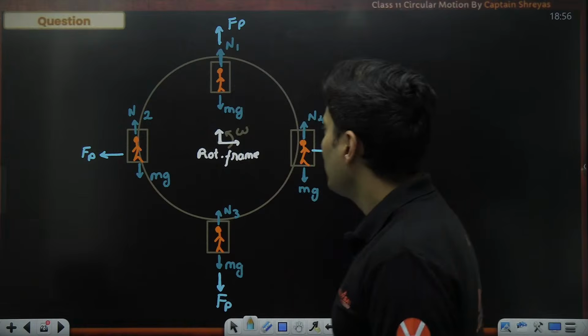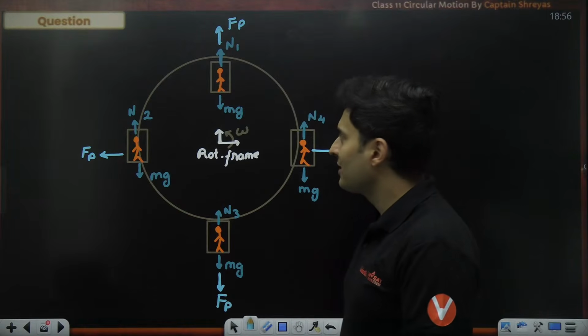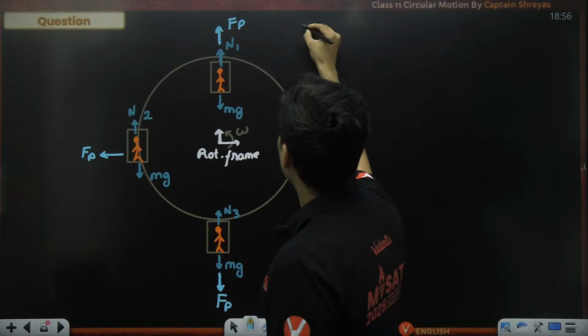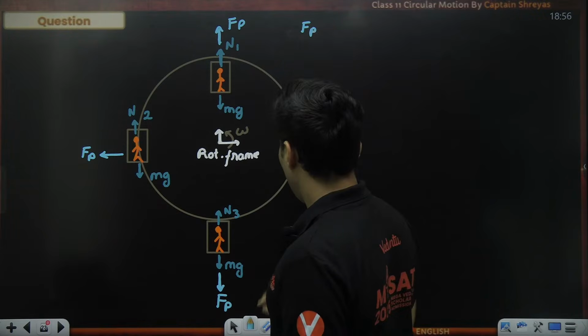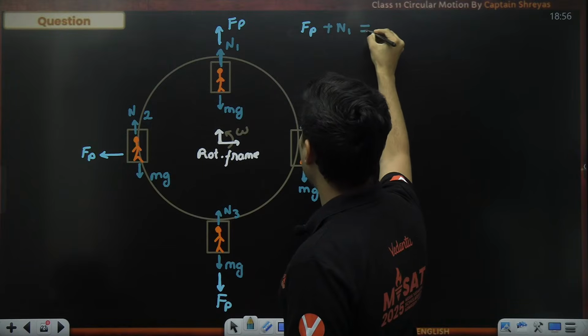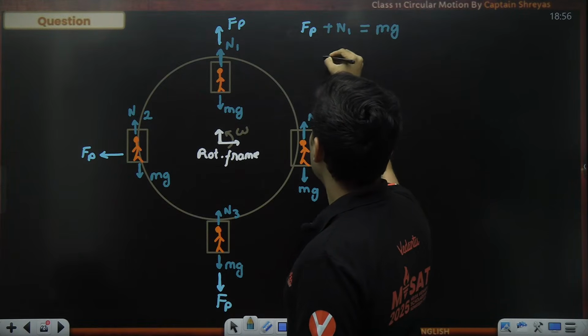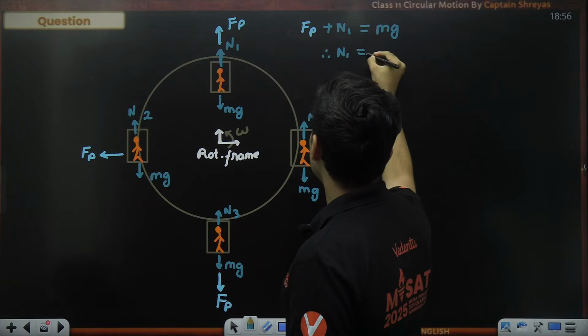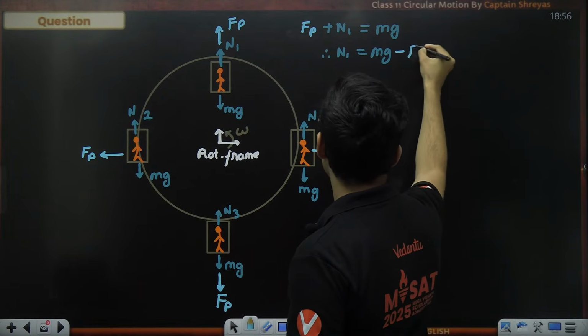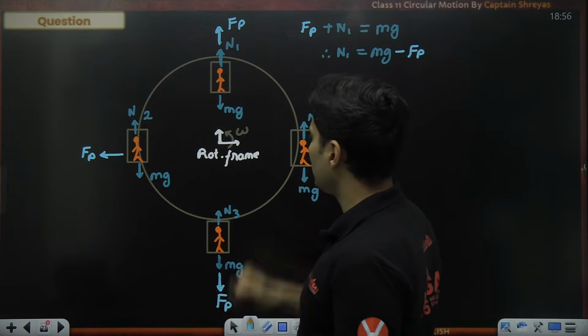Now, the real question is, here I can see that my pseudo force along with the normal is balancing mg, sir. So normal is basically mg minus my pseudo force. Yeah, in the first case.